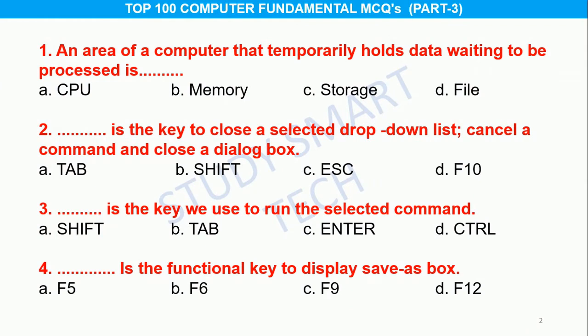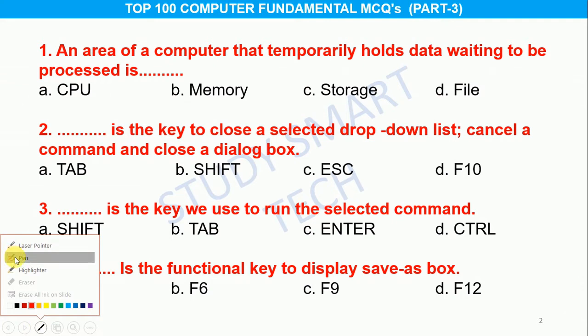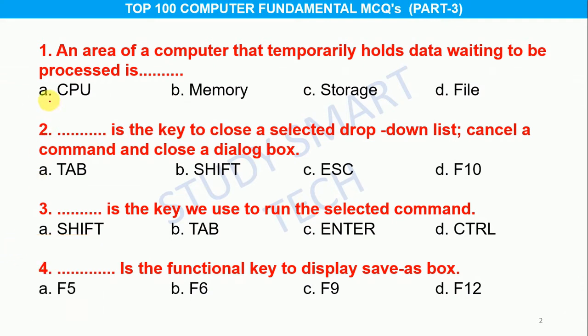Top 100 Computer Fundamental MCQs part 3. Question number 1. An area of a computer that temporarily holds data waiting to be processed is option A CPU, B memory, C storage, D file, and the correct answer is option B memory.